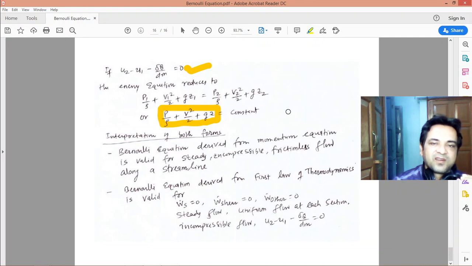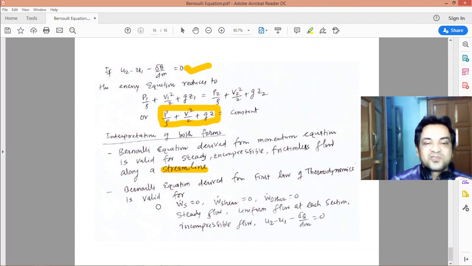So we have derived Bernoulli's equation using Newton's second law, and also we have derived Bernoulli's equation from the energy equation, the first law of thermodynamics. Now, interpretation of both forms. Bernoulli's equation derived from the momentum equation is valid for steady, incompressible, frictionless flow, and the flow should be along a streamline. These are the constraints. If these constraints are satisfied, then you can apply Bernoulli's equation to a fluid flow problem.